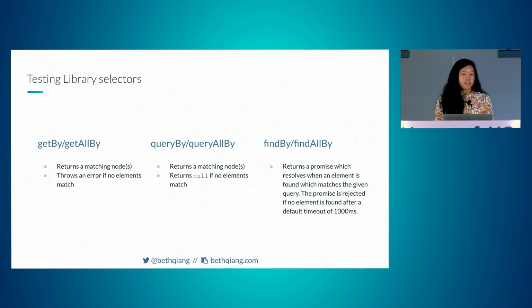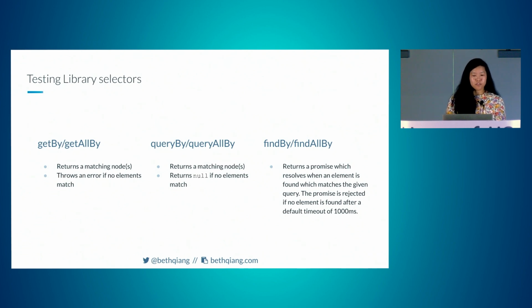Testing library provides getBy, queryBy, and findBy selectors. getBy returns a matching node and throws an error if no elements match. queryBy returns a matching node and returns null if no elements match. And so if you're asserting that something doesn't exist in the DOM, you'll want to use queryBy because getBy will throw an error regardless of whether the test is passing or not.